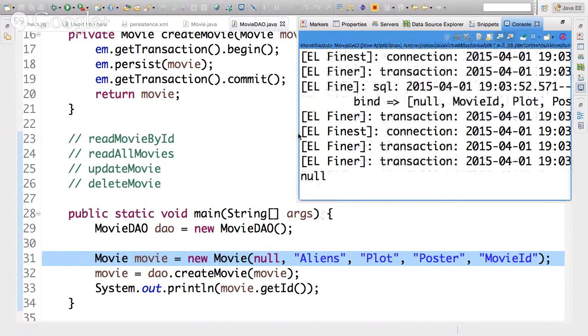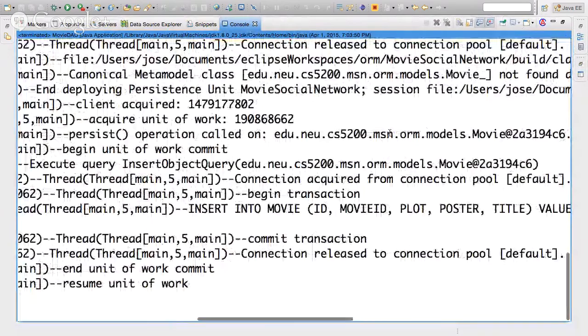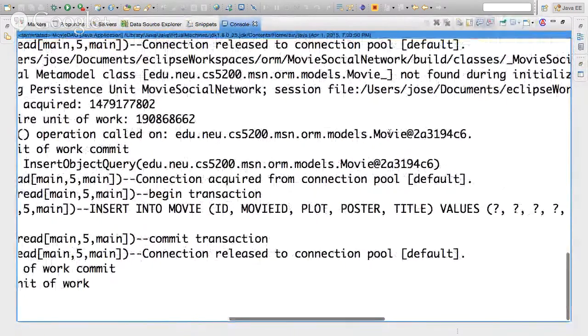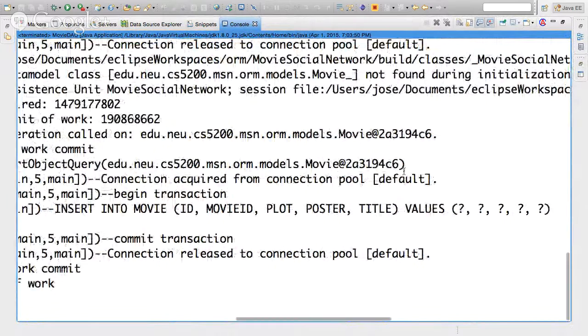Huh. Oh, this is interesting. Look what's happening here, right? Notice that it shows you, because I set it to log everything, the SQL that it's using to interact with the database.